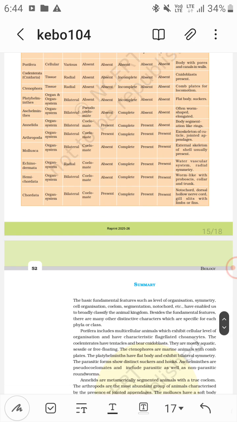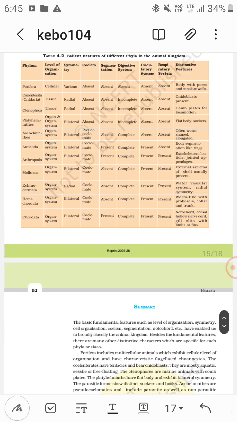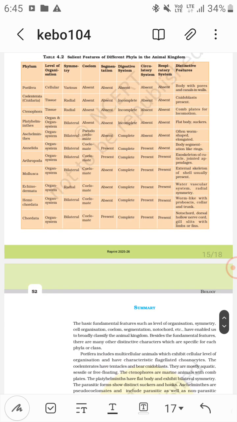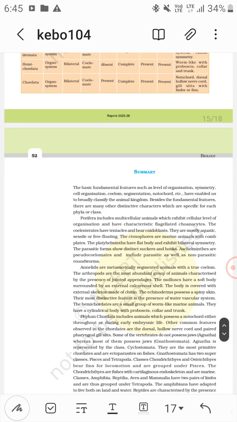Okay, Hemichordata, these are worm-like animals, a small group of animals with proboscis, collar and trunk region. In Platyhelminthes, these are flat bodied with suckers, and then in Aschelminthes, these are often worm shaped, elongated, right? So yeah, this is it, the chapter. And symmetry is various in poriferans, right?